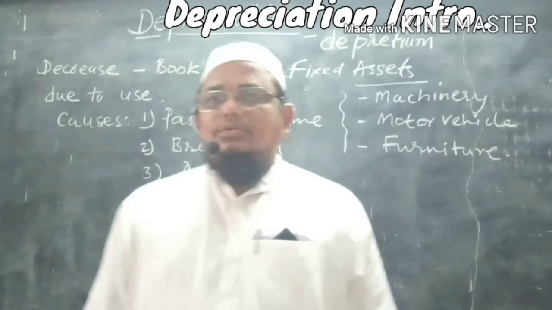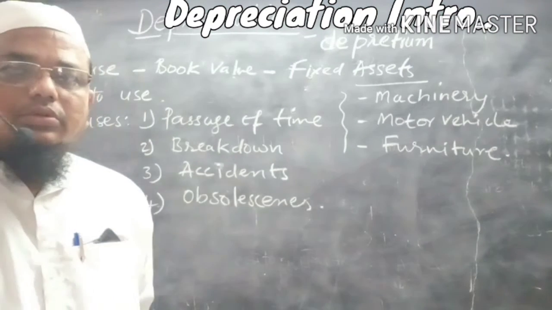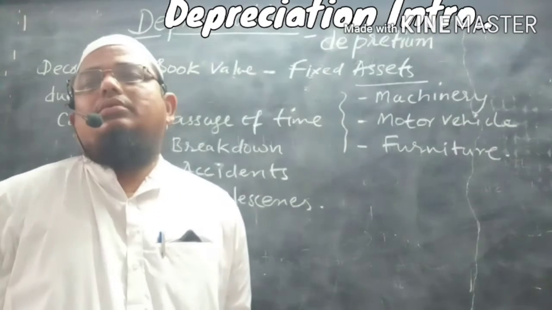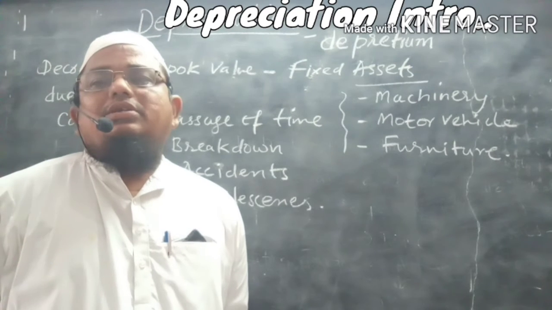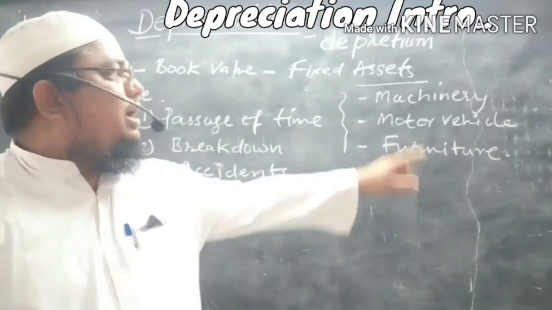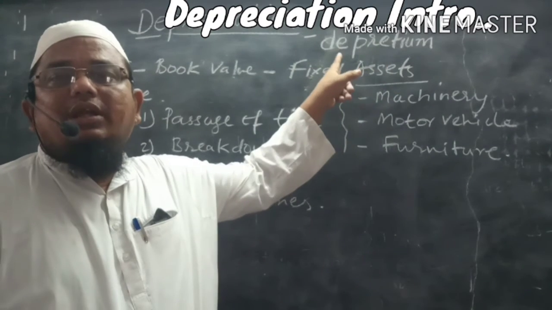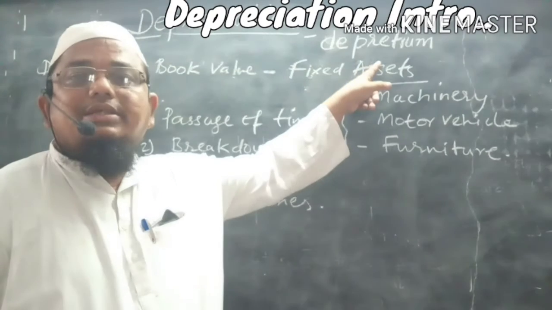Dear students, today we are going to learn about the topic depreciation. Depreciation is derived from the Latin word depretium. De means decline, pretium means rise.